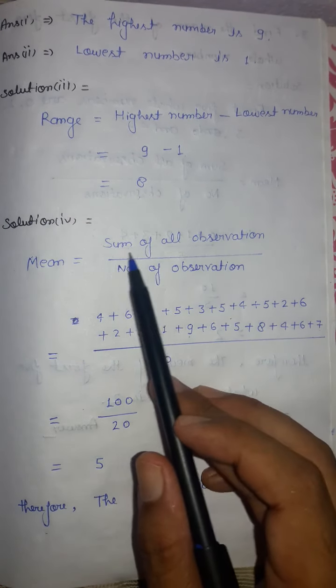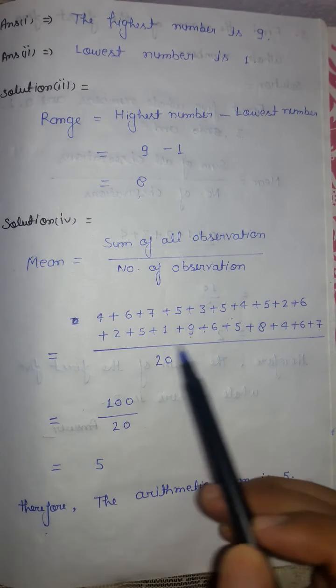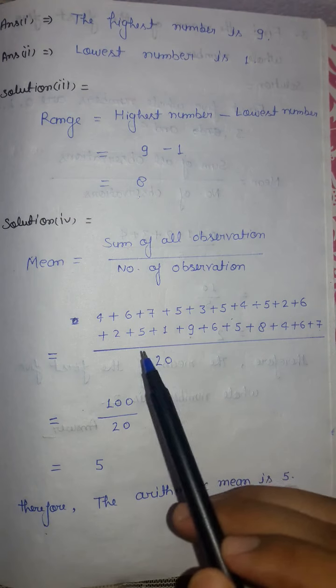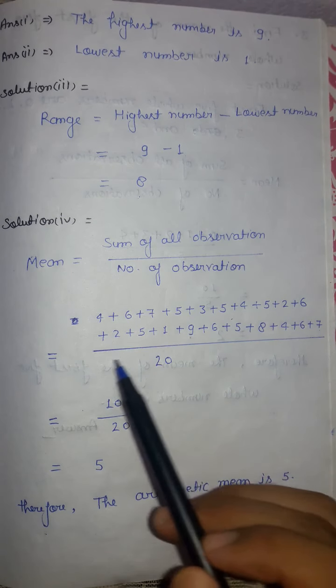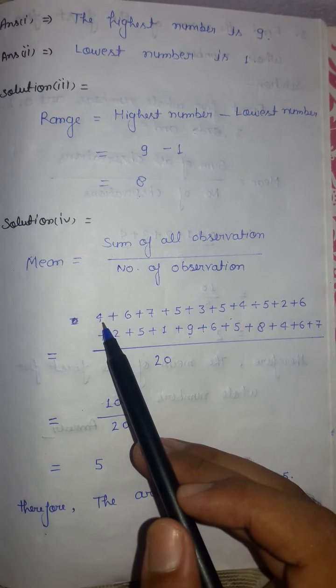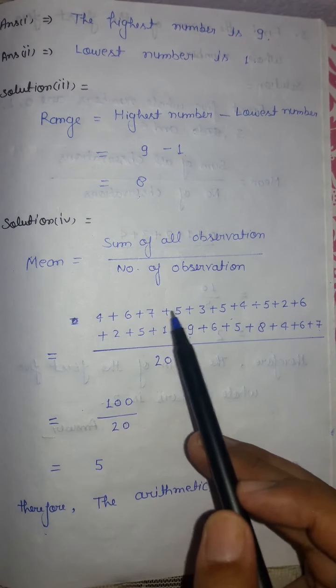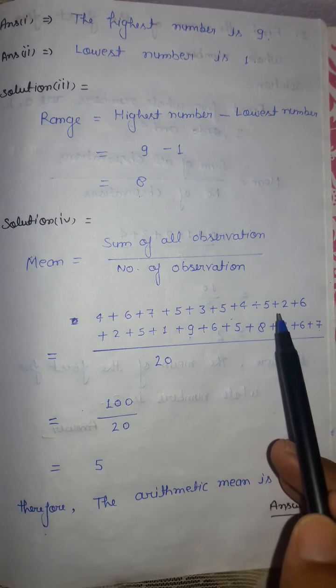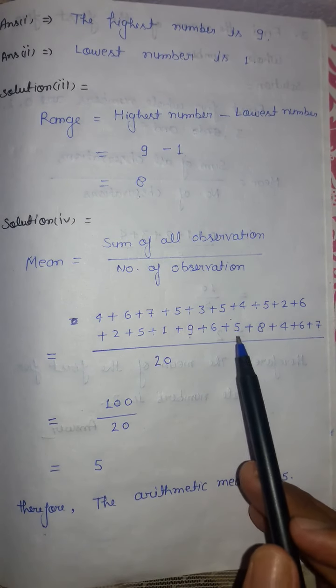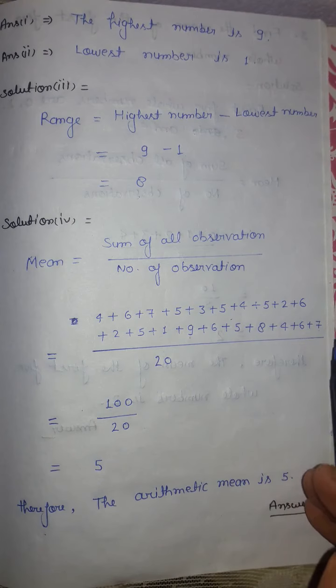Because we have to write the sum of all observations, we had to add them all. So that's why we have written in this addition form, because we had to find its sum. And upon the number of observations, how many numbers are there? You can count: 1 2 3 4 5 6 7 8 9 10 and 11 12 13 14 15 16 17 18 19 and 20.